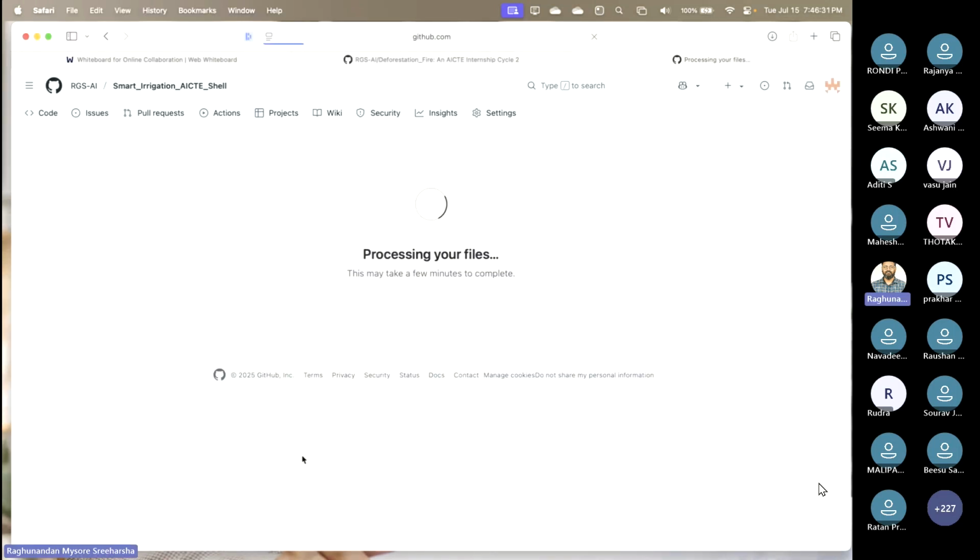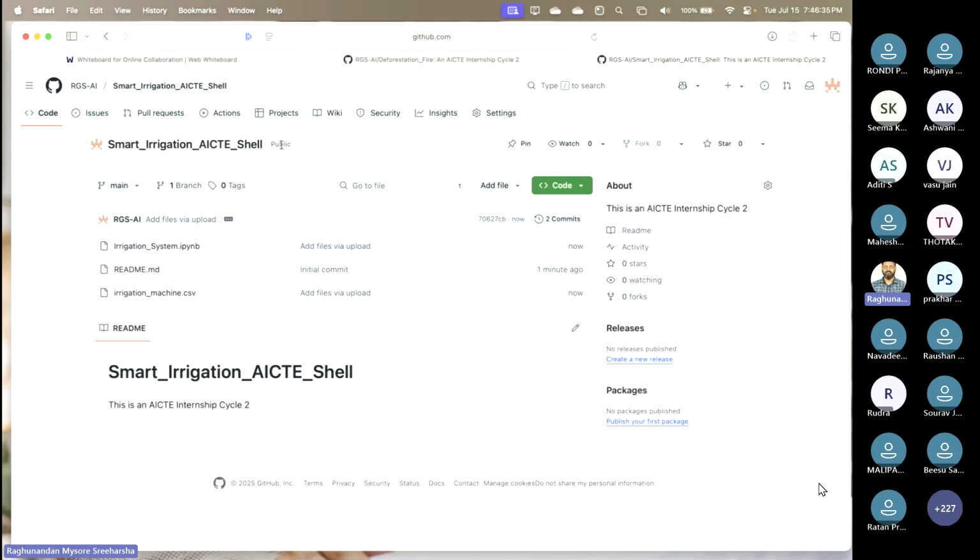Once you click on commit changes, your entire repo would look like this. Look at this, it's public, the name of the repo, the branches. There will be two branches, main and master. Since GitHub came into the picture, we are looking into main, we're not going for the master branch, and all the files will be here.